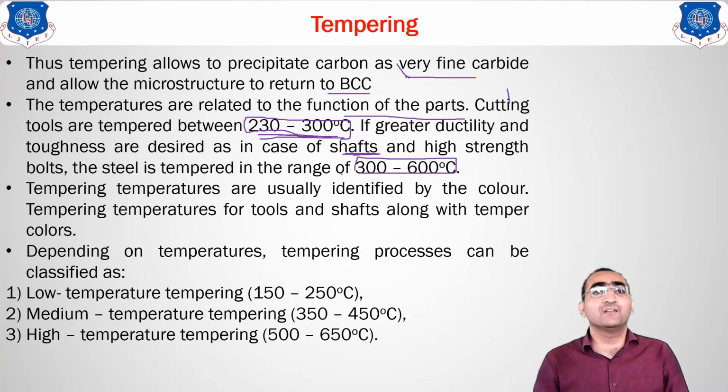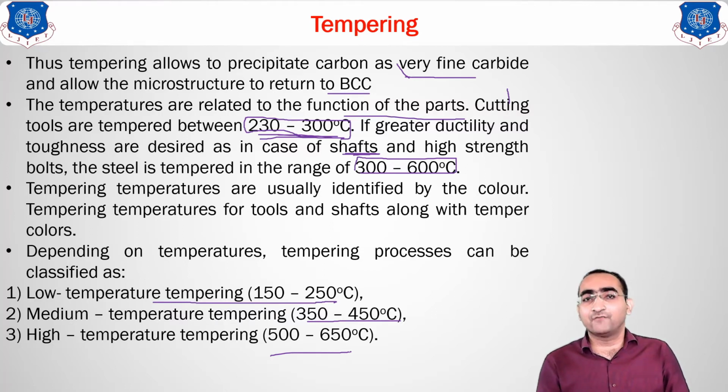That means according to the application, different tempering temperatures are kept. Low temperature tempering is carried out at 150 to 250, medium temperature tempering at 350 to 450, and high temperature tempering goes up to 650. Whereas in annealing, normalizing, and hardening, we go up to 910 degrees Celsius. So here we are not going up to that, so no microstructure change will be obtained.